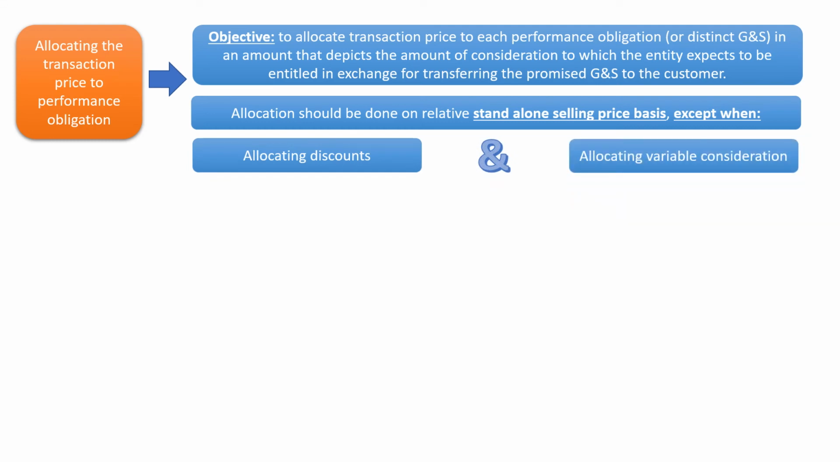Under these exceptions, an entity allocates a disproportionate amount of the transaction price to specific performance obligations based on the evidence that suggests the discount or variable consideration relates to those specific performance obligations.